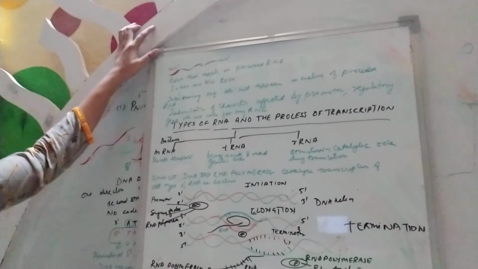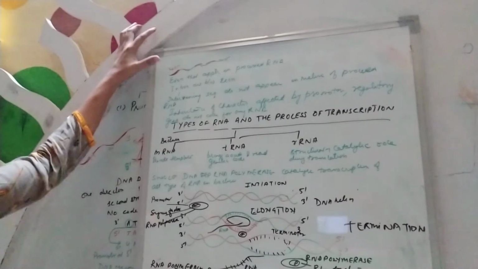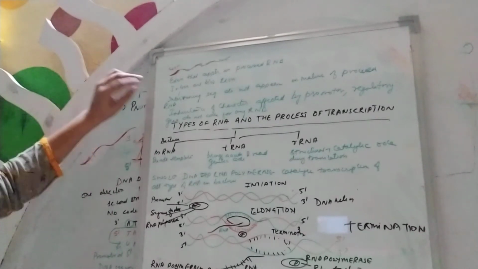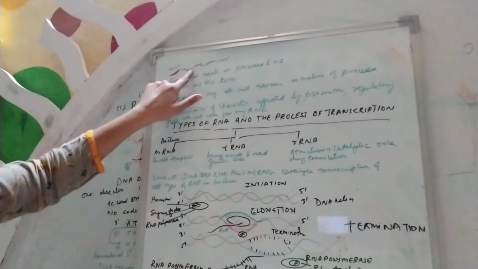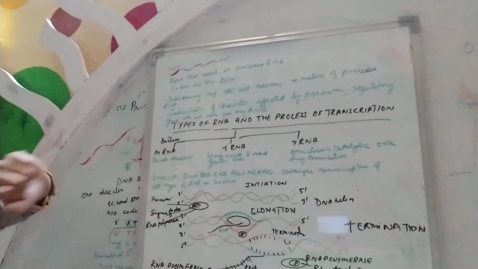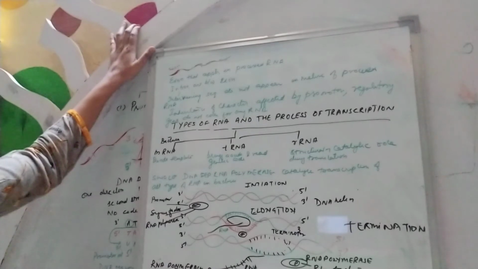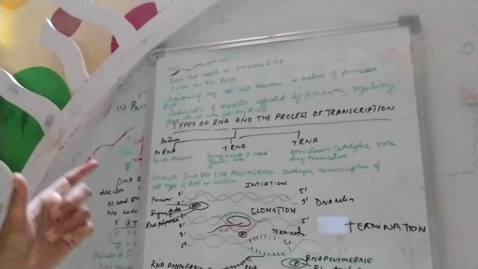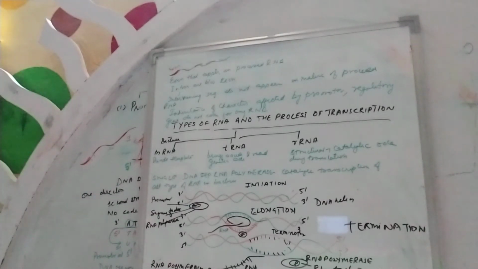But when it is copied from the template DNA, you will find a combination of exon and intron in the eukaryotes. So introns are in between the exons. Between two exons there is an intron. The intervening sequence does not appear in the mature or processed RNA. It will appear in the beginning, but when it matures and forms the messenger RNA, you don't find this intron. So the intervening sequence, that means the one intron between two exons, will not be found in the processed or mature RNA.